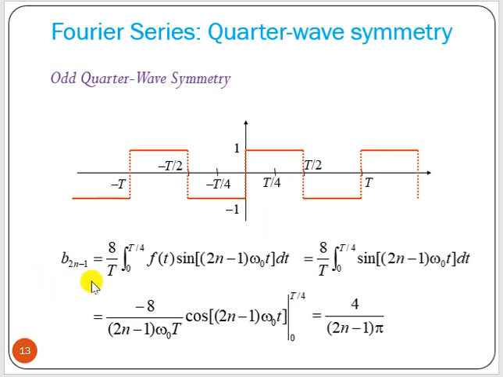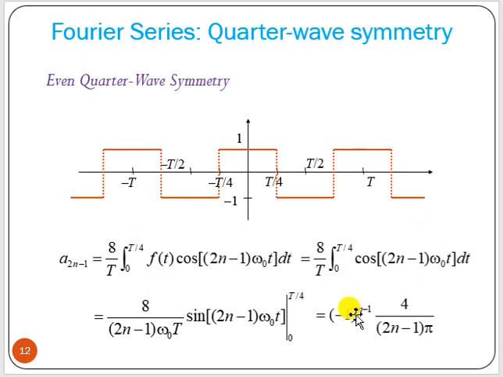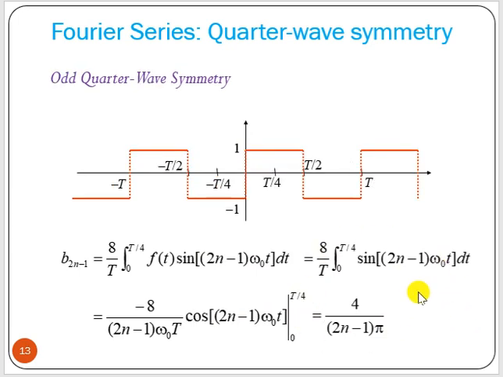Only odd harmonics are present: 8 by T, 0 to T by 4, f(t) sine of 2n minus 1 omega 0 t dt. If we integrate that, you will get this particular expression. So this is the expression for even quarter wave symmetry, and this is the expression for odd quarter wave symmetry.